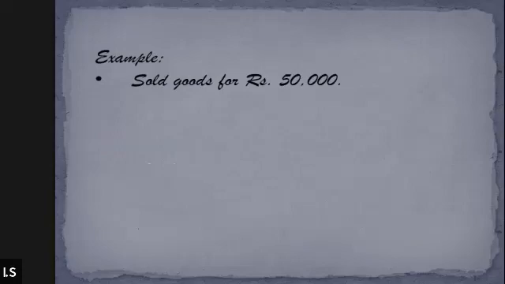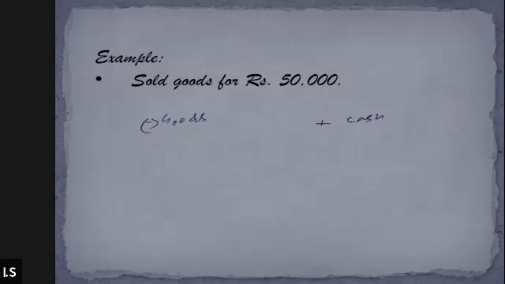Labiba will be answering this. Please, Labiba, tell me. Sold goods for rupees 50,000. How is it going to affect the business? Sir, the cash will increase and the assets will decrease. Which asset will decrease? The goods. Perfect. Very good. So when you sell goods, it is going to reduce the amount of goods available in the business, number one. And since we are selling goods for rupees 50,000, we should presume that we are selling goods on cash. So cash is obviously going to increase.